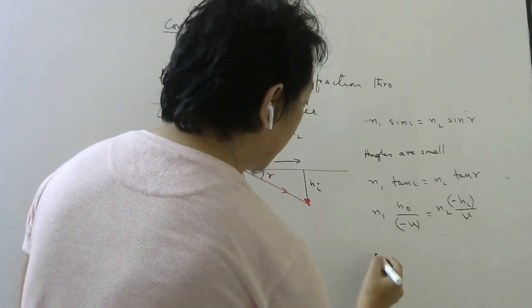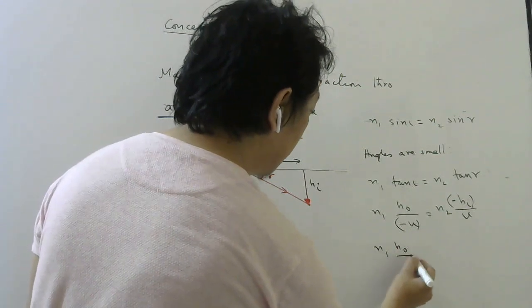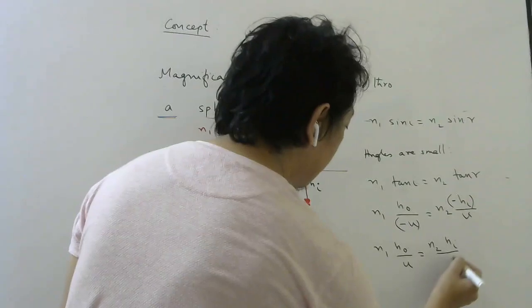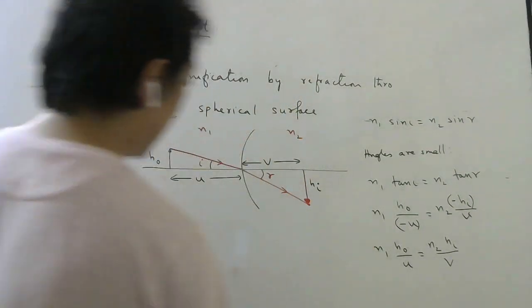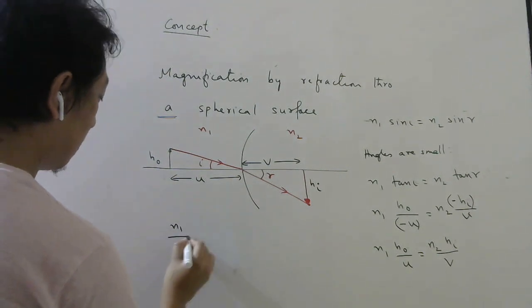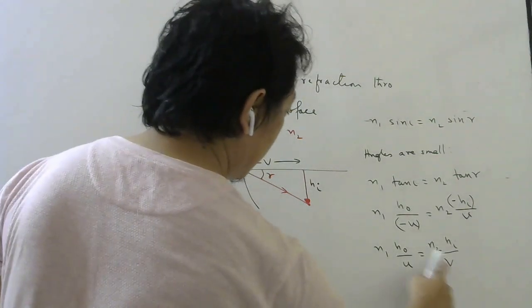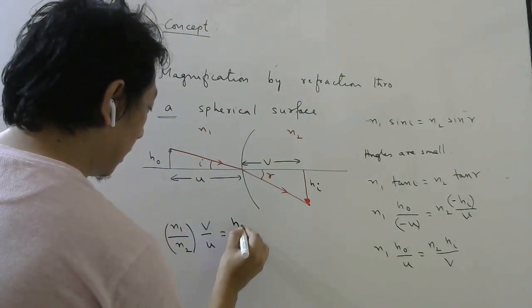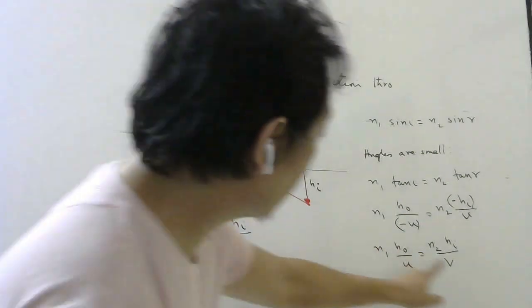So if you simplify, you will get N1 HO by U equals N2 HI by V. If I cross multiply, I will get N1 by N2, V by U will be equal to HI divided by HO.